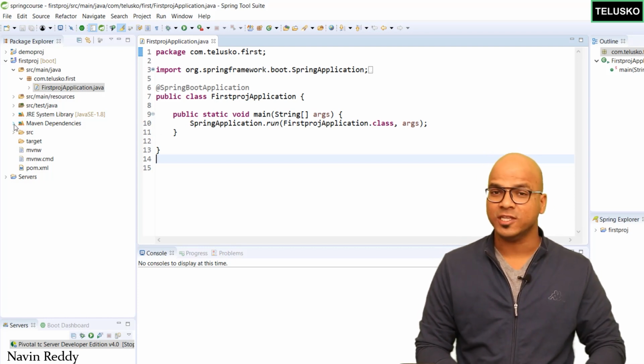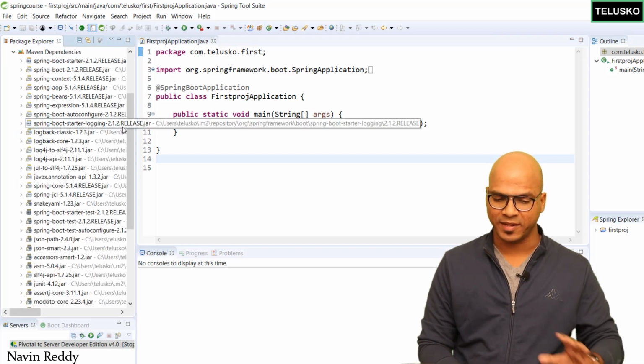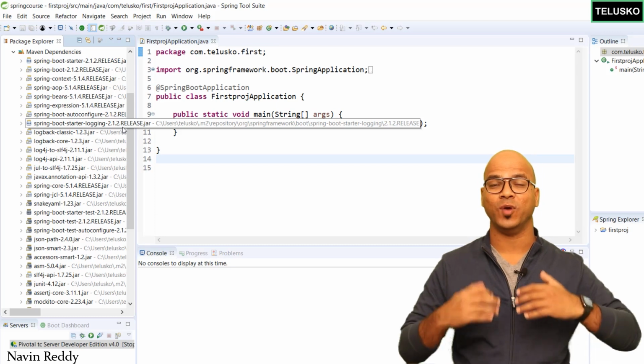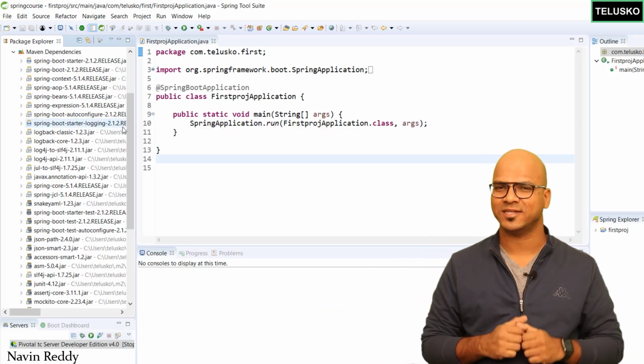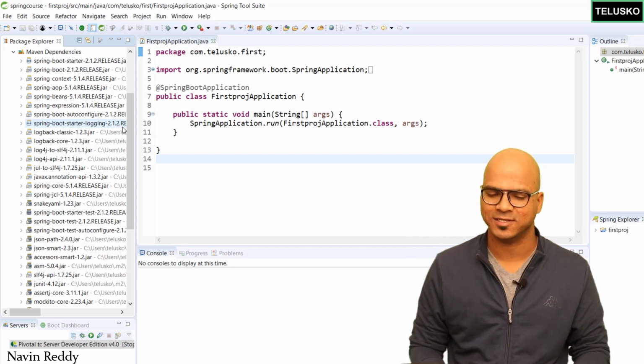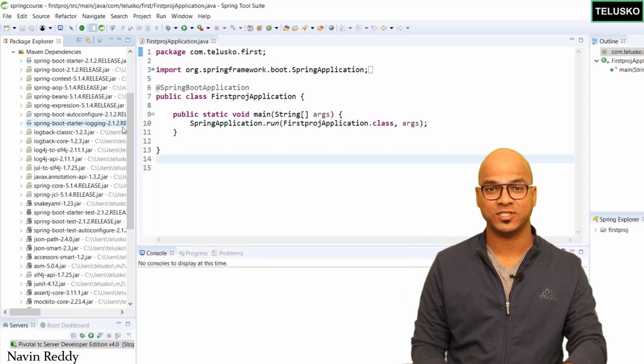You can see if I open this Maven dependencies, we have so many dependencies here by default. And that's the magic, right? Spring Boot will give you everything which you need, all the basic stuff. Of course, if you want to have some extra features, we have to add those dependencies. But as of now, it will give you everything which is required.